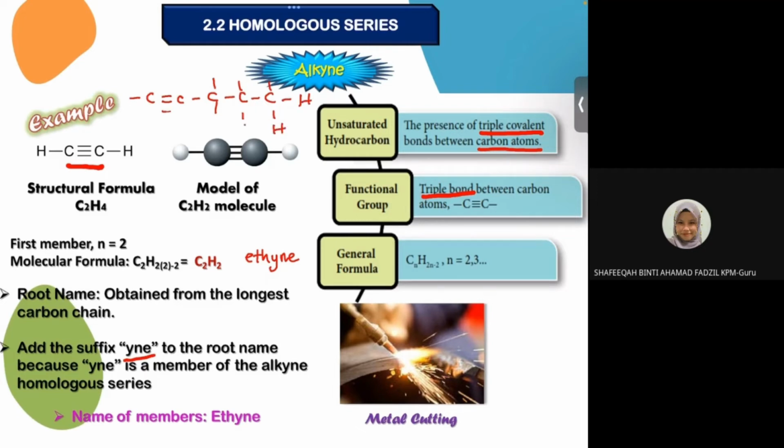What is the name for this alkyne? 5 carbon. Who can name this carbon? Okay, 5 is pen. So dia akan jadi pen. Then you tambah Y and E. So dia akan jadi pentyne. Okay, get the idea? Apa function dia untuk metal cutting.